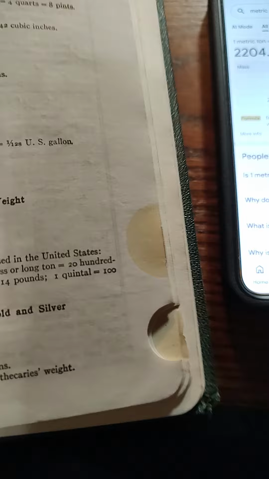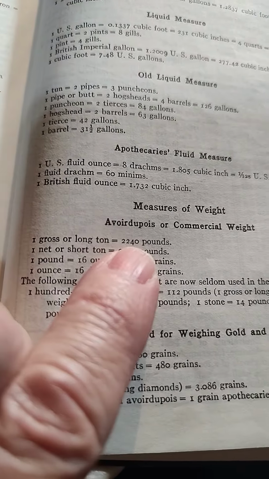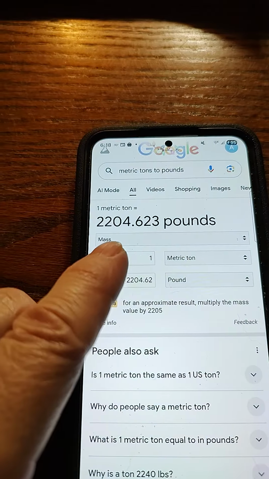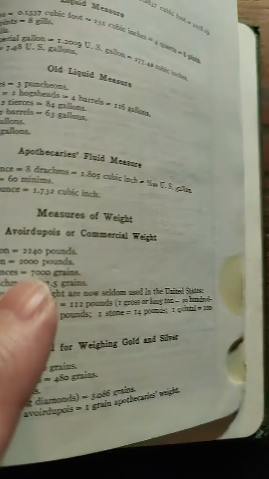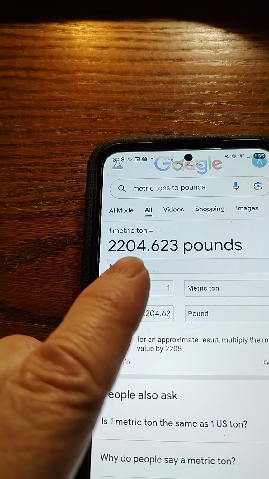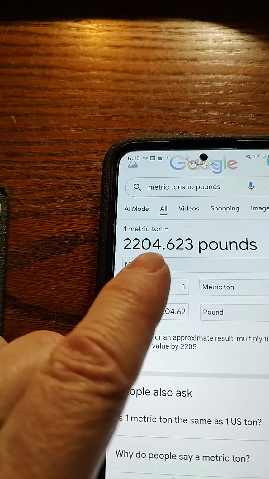And then over here, you got your gross ton at 2240, which looks a lot like a metric ton. Gross ton, long ton, 2240. Metric ton, 2204. It's really easy to transpose those last two numbers.